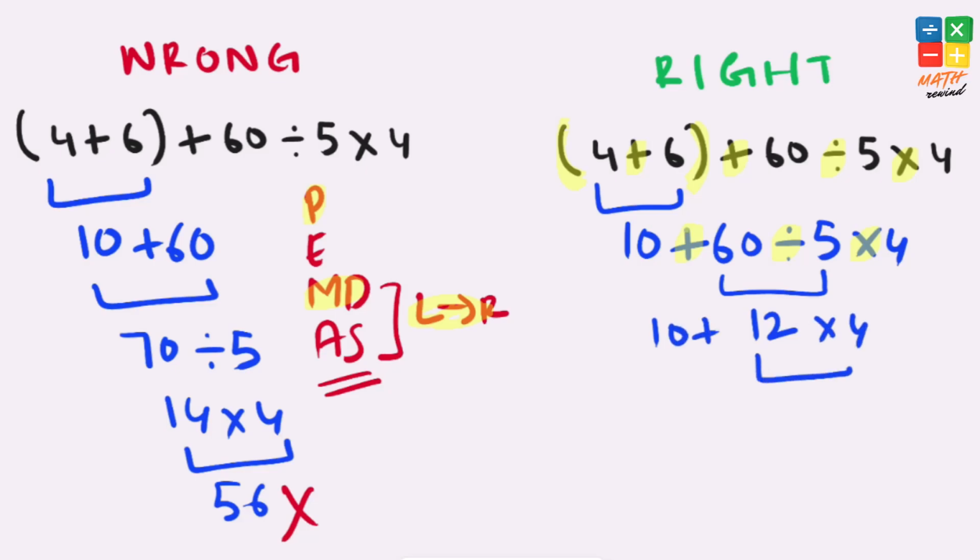Now we need to solve multiplication, because multiplication has higher priority over addition. So 12 times 4 equals 48, and finally 10 plus 48 equals 58, which is the final and correct answer to this problem.